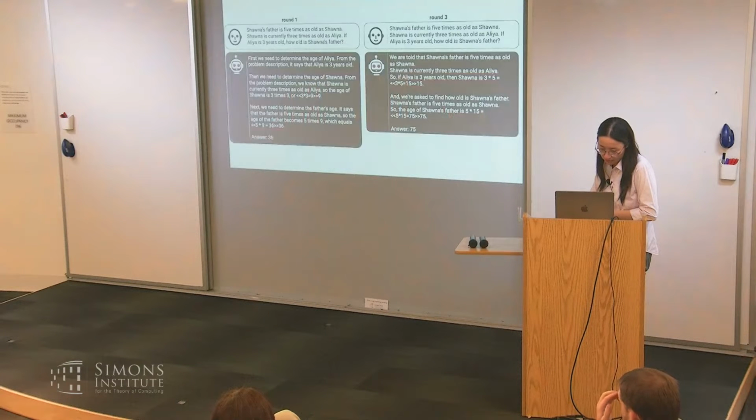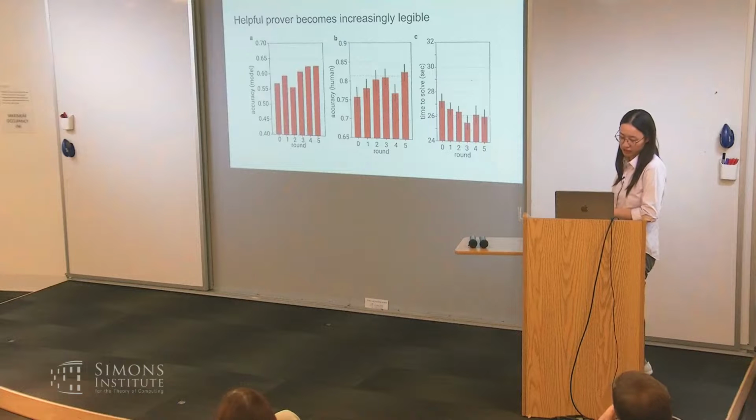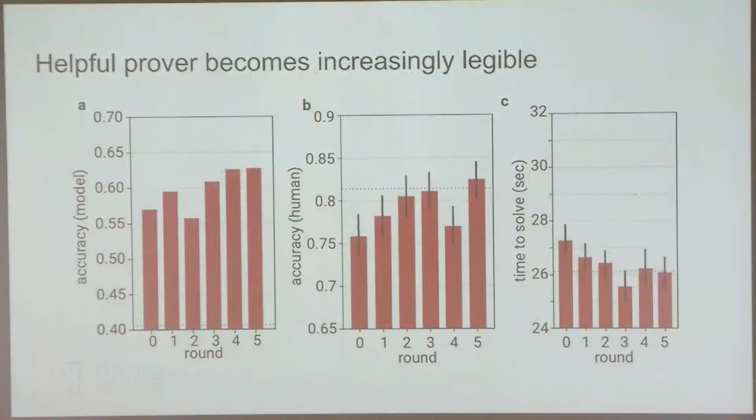Okay, so here's some results for the helpful prover. So basically, on the left is the model accuracy, basically how well the model does on GSM. Arguably not very high, but it's getting up a little bit across the rounds. And for the human judge accuracy, we see some upward trend, although there's some weird thing with round 4. And this is the average time to solve.